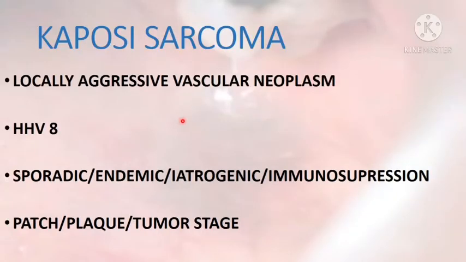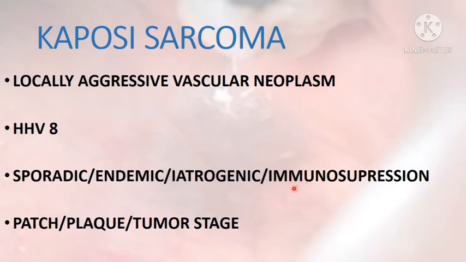Kaposi sarcoma is a locally aggressive vascular neoplasm. HHV8 immunostaining will differentiate Kaposi sarcoma from other vascular tumors. There are 4 clinical variants: sporadic, endemic, iatrogenic and Kaposi sarcoma in immunosuppressed individuals.